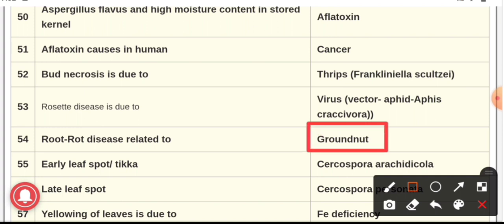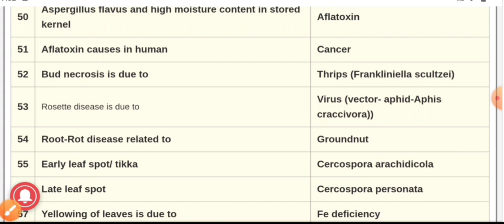Early leaf spot, or popularly known as tikka disease, is due to Cercospora arachidicola. And the late leaf spot is due to Cercospora personata. Question number 57. The yellowing of leaf is due to iron deficiency.